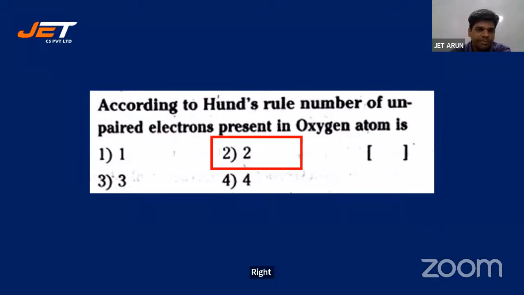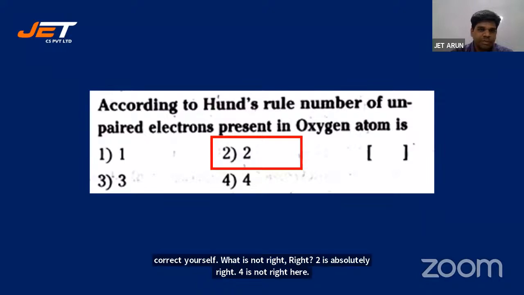Let's look at the key. 2 is absolutely right. Almost everyone has answered 2. One of you has answered 4. All right, correct yourself. 4 is not right, student. 2 is absolutely right. 4 is not right, dear. Let's look at the next one.